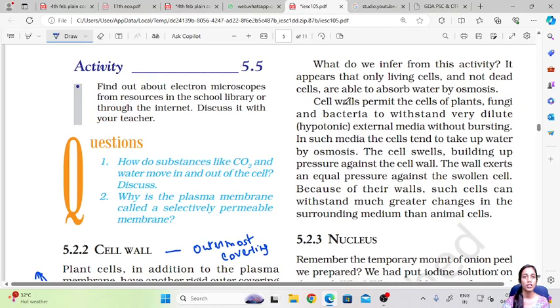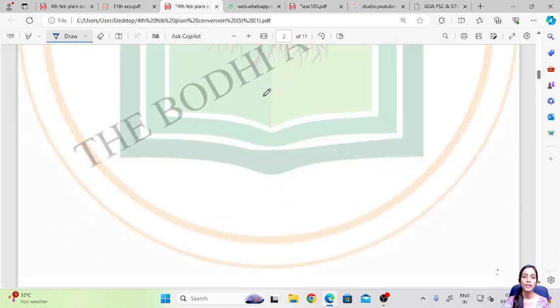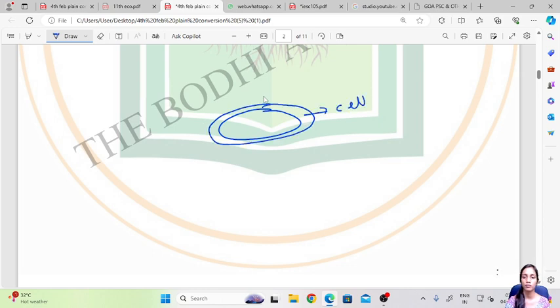Now what is the function of the cell wall? Cell walls permit the cells of plants, fungi and bacteria to withstand very dilute external media without bursting. What is the meaning of this? It means that if this is the cell and this is the outermost covering, the cell wall, it gives shape to the cell and prevents the cell from bursting.